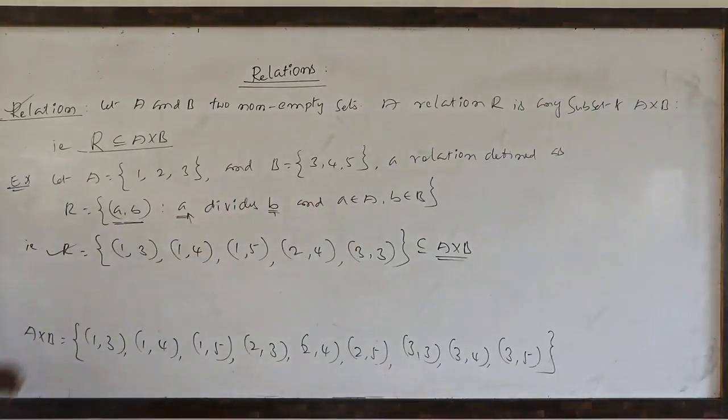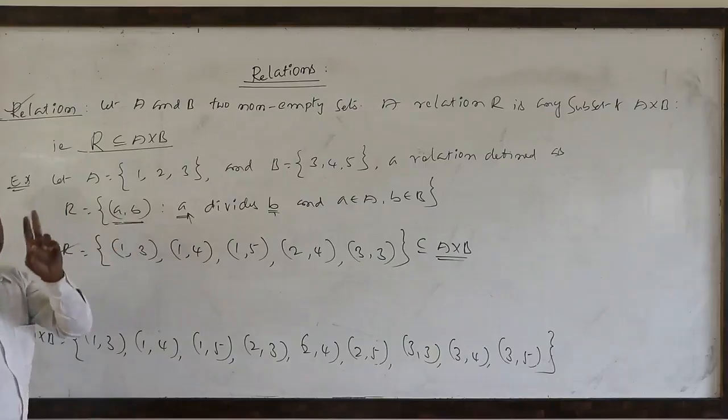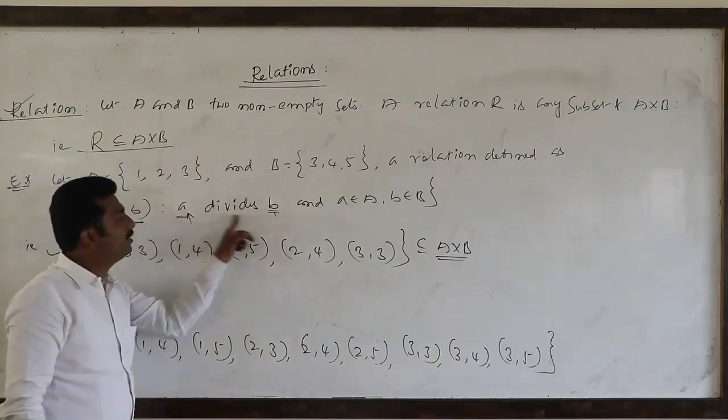So relation is nothing but a set of ordered pairs. In these ordered pairs, between the two components there will be one relation, and like this we have to define it.